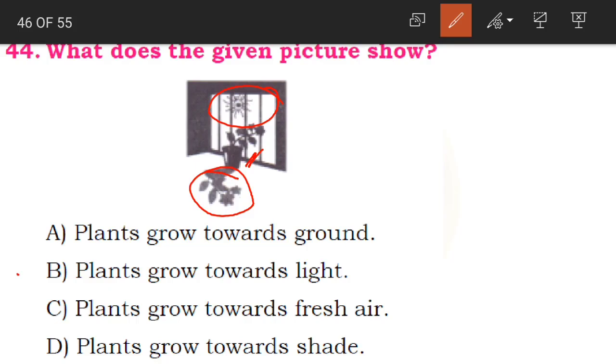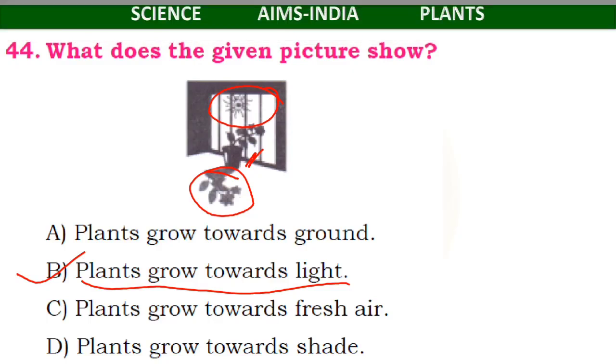So what does the given picture show children? What are you able to see? You can also see the shadow there. So what we can observe is that plants grow towards light. Plants grow towards light. That is B option is the correct one, according to this picture. Clear?